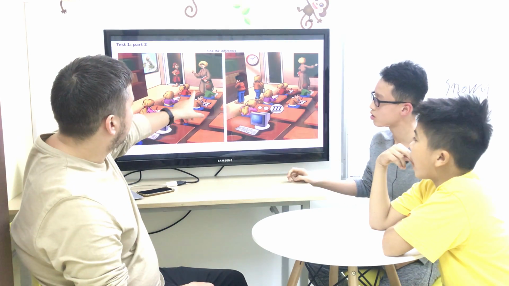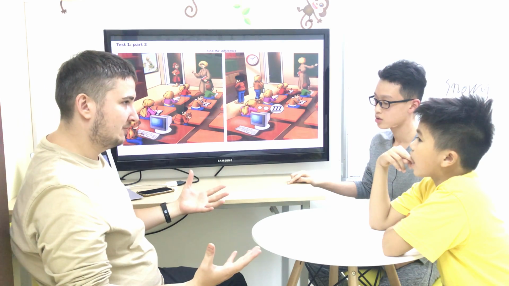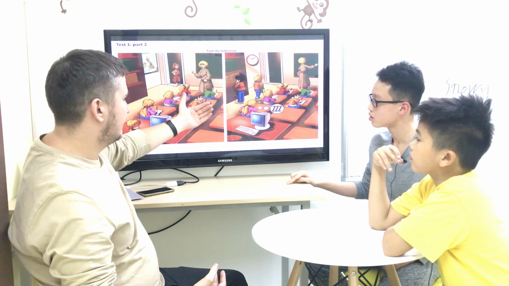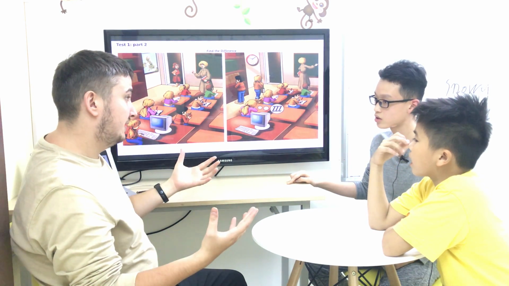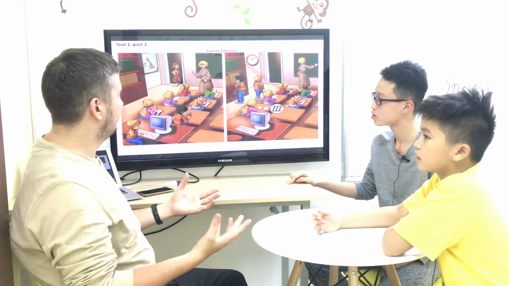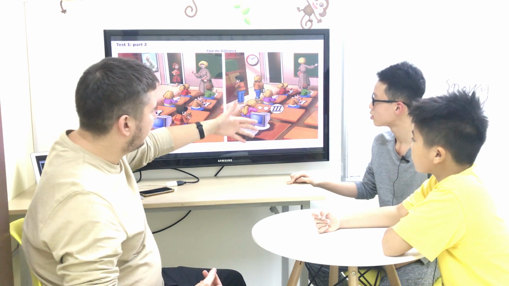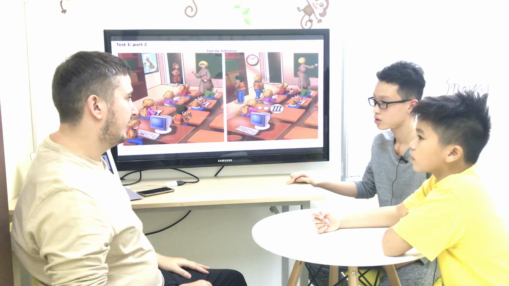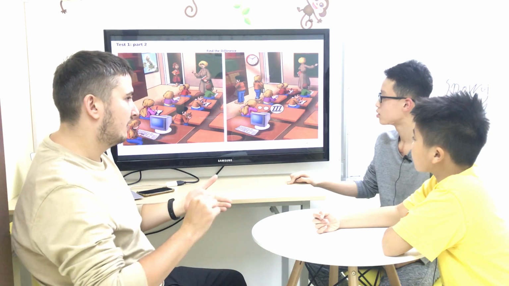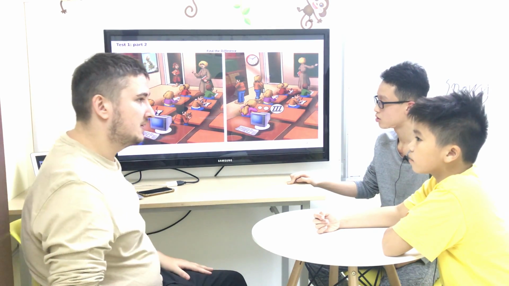So in the left picture, we can see that when teacher is talking to them, right? When teacher is explaining the subject, there are some students that are listening to her, paying attention to everything the teacher says, right? And in the right picture, when teacher is writing on the board, the students are following her, right? And writing on their notebooks, right?